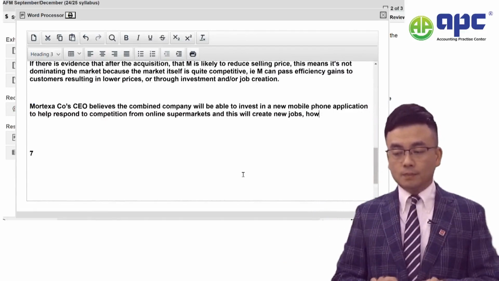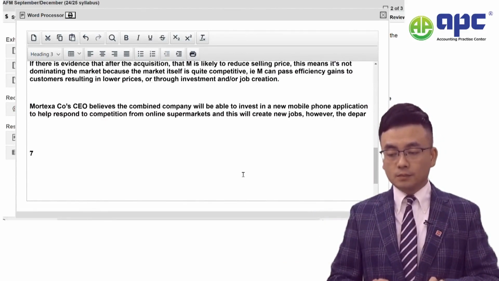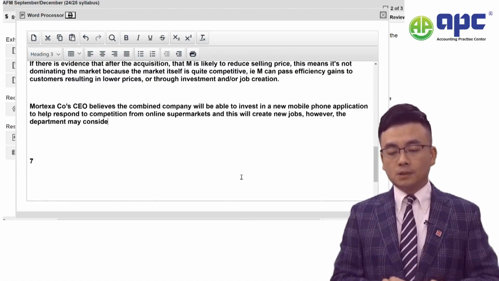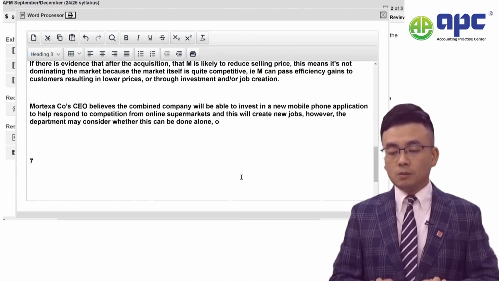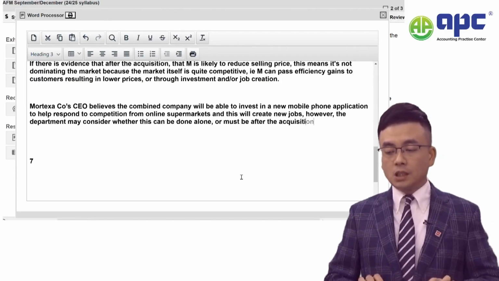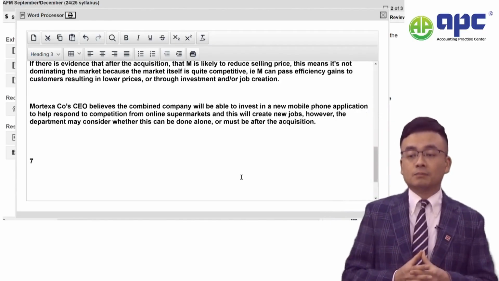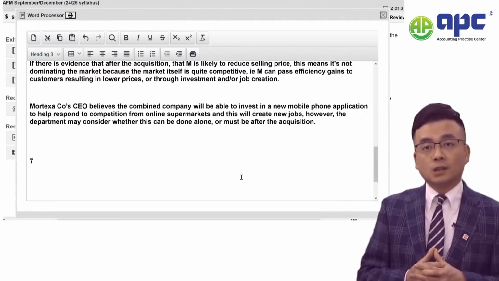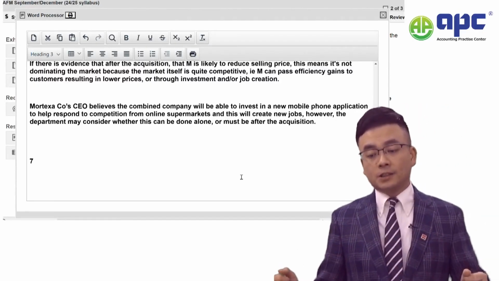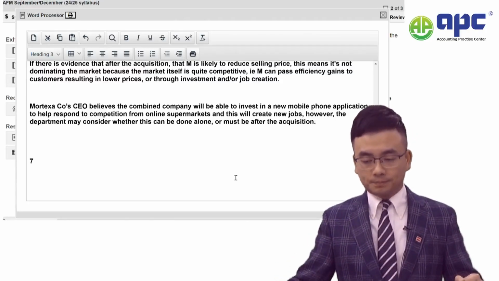However, the department may consider whether this can be done alone or must be after the acquisition. I mean, if you can do this pre-acquisition rather than after the acquisition, this may be another factor that they consider, that this excuse is not reasonable.